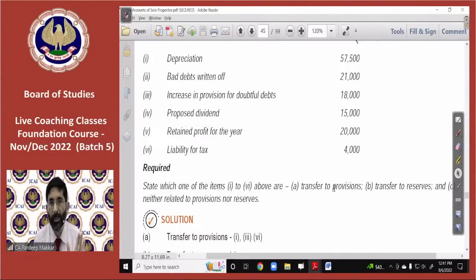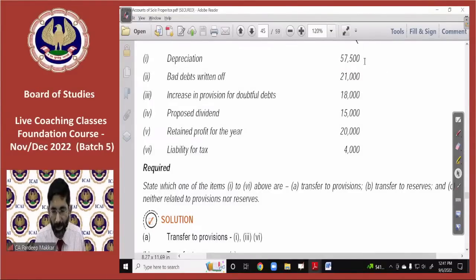That is to be transferred to provision. Second is reserves. Reserves means profit kept aside. Whatever profit we have earned, we keep it aside for future purposes, to cover future prospects or as a reserve for general purpose. So that is called reserve.